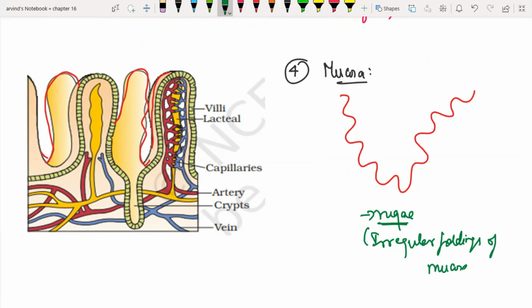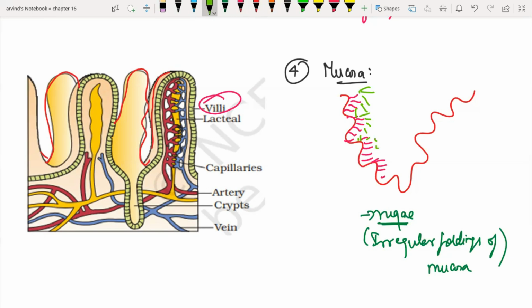Rugae means the irregular foldings of the mucosa. Now, on these rugae, you will be able to appreciate some finger-like projections, and those projections I call villi. You would have studied in nephrons that the PCT contains brush border epithelium. What is that brush border epithelium? It is the presence of numerous villi that in turn divide into so many branches called microvilli. This is the typical brush border appearance. In areas where there has to be more absorption, we will have brush border kind of epithelium.